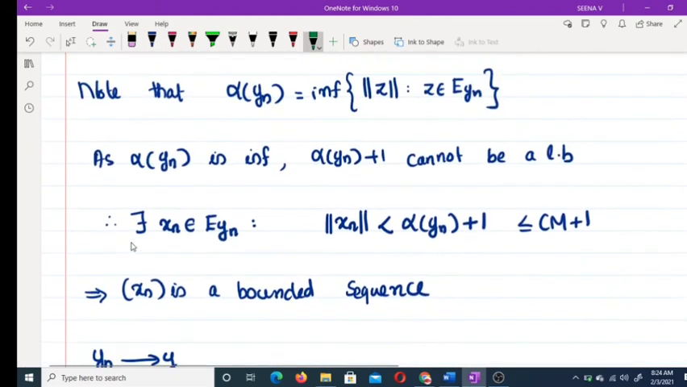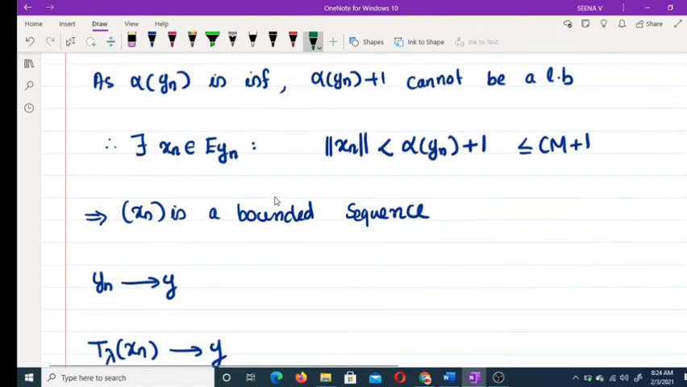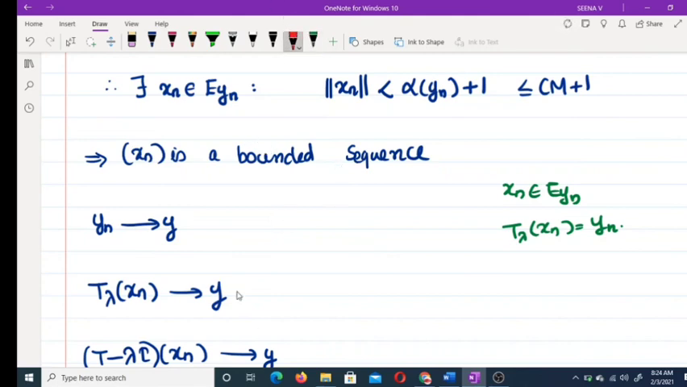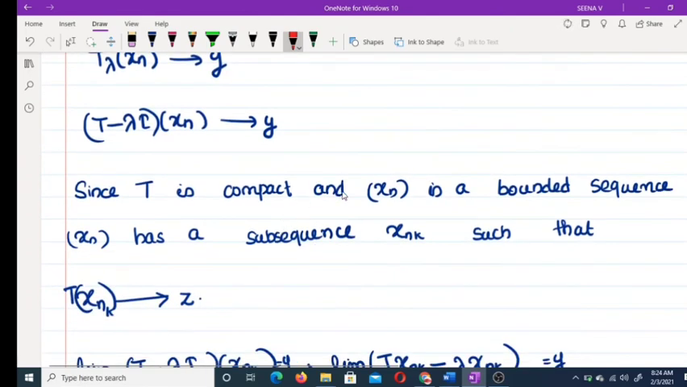But Yn converges to y. xn belongs to E Yn. What is the meaning of that? By definition of E Yn, T lambda of xn is equal to Yn. So Yn converges to y implies T lambda of xn converges to y. That means (T minus lambda I) xn converges to y. As T is a compact operator and xn is a bounded sequence, this sequence also has a convergent subsequence.